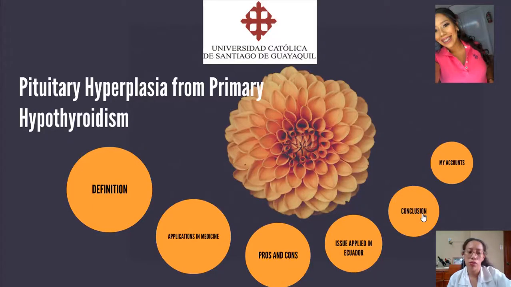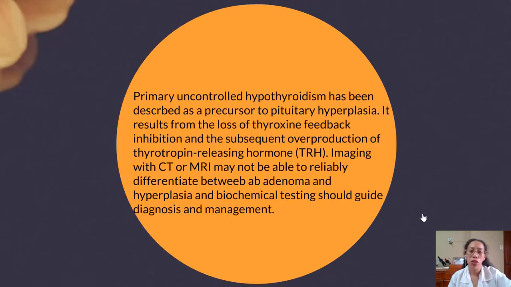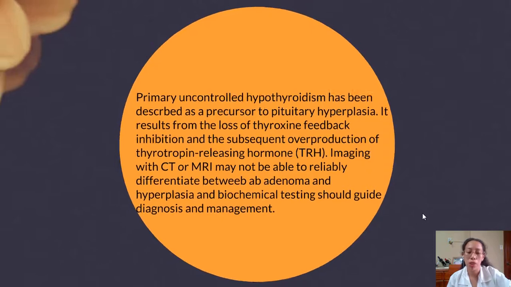Conclusion. Primary uncontrolled hypothyroidism has been described as a precursor of pituitary hyperplasia. It results from the loss of thyroxine feedback inhibition and the subsequent overproduction of thyrotropin-releasing hormone. Imaging with CT or MRI may not be able to reliably differentiate between an adenoma and hyperplasia, and biochemical testing should guide diagnosis and management.